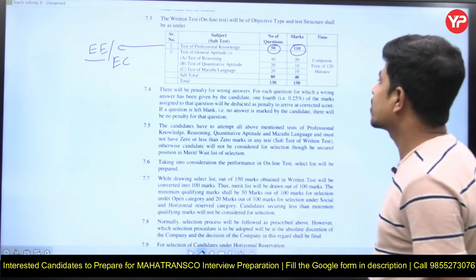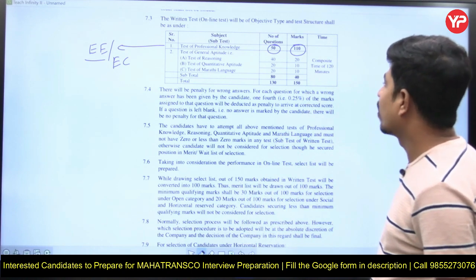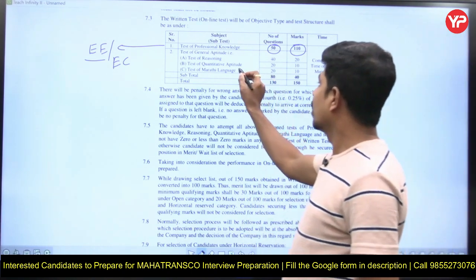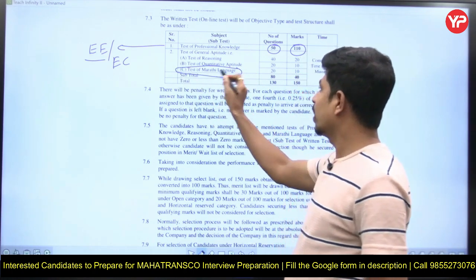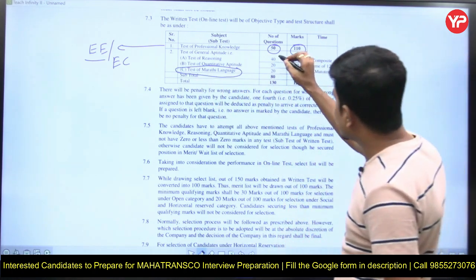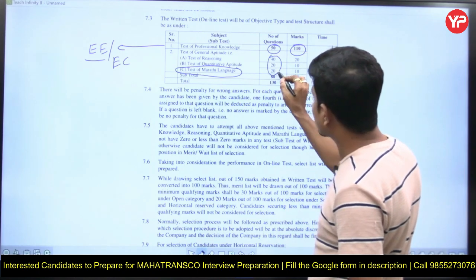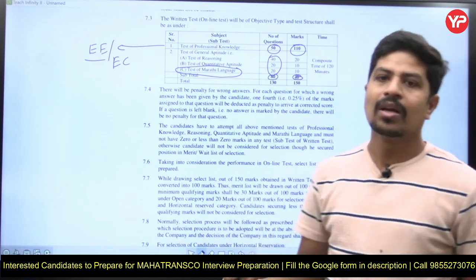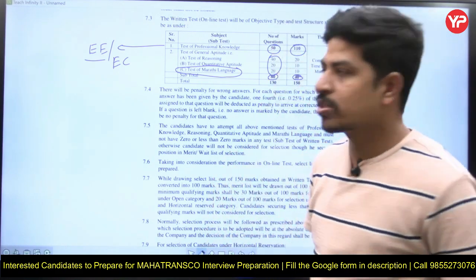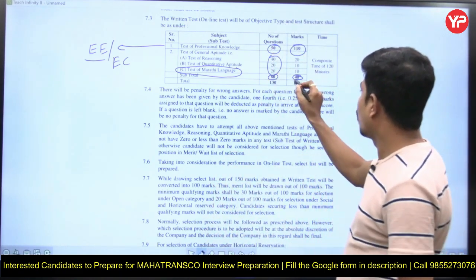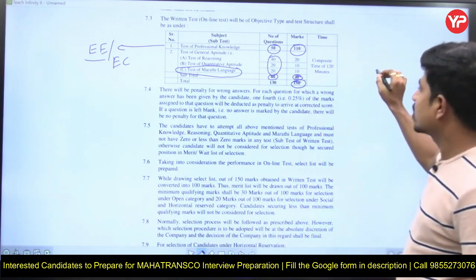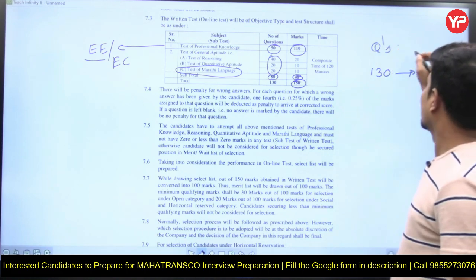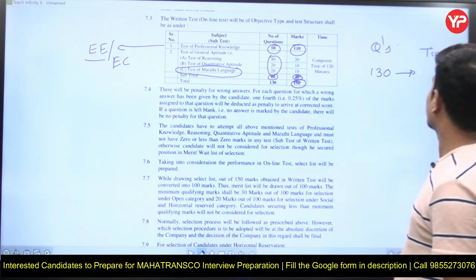Now the next thing is test of general aptitude: test of reasoning 40 questions, test of quantitative aptitude 20 questions, test of Marathi language 20 questions. Yes, the Marathi language test is also very important. If you see, 40 plus 20 plus 20, that is 80 questions. But the number of marks is 40 only, which means for this aptitude they are giving half mark for each question. The total number of marks is 150, the total number of questions is 130, and the time is 120 minutes only.